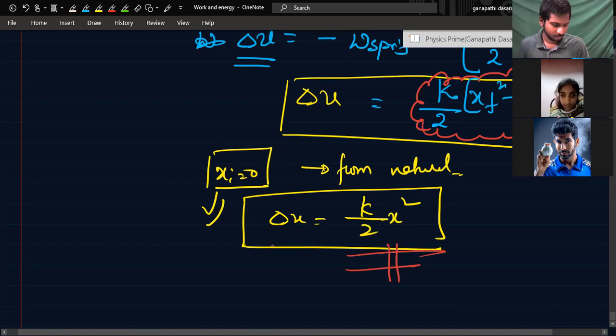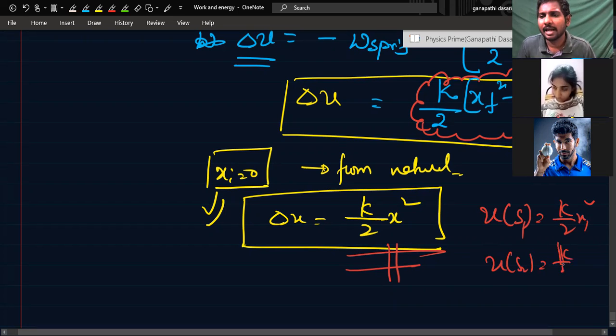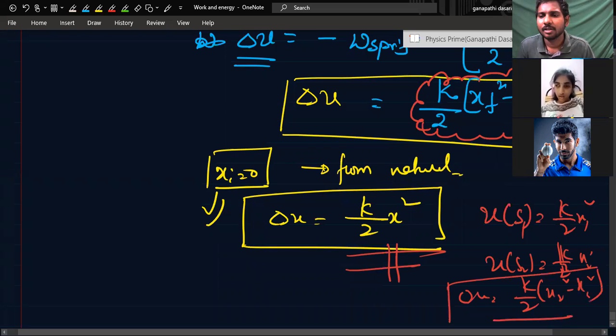So for the initial part, suppose like this, U of spring force can be written as k by 2 x square. If U of s1 is k by 2 x1 square, U of s2 is k by 2 x2 square. So delta U is equal to k by 2 into x2 square minus x1 square. Got it? I hope this is clear.